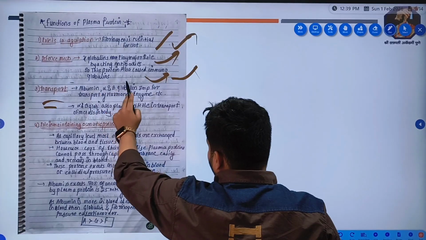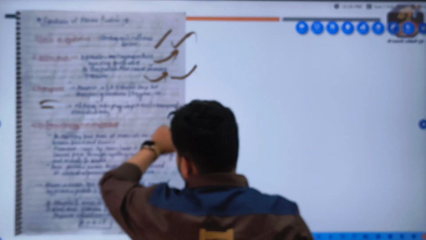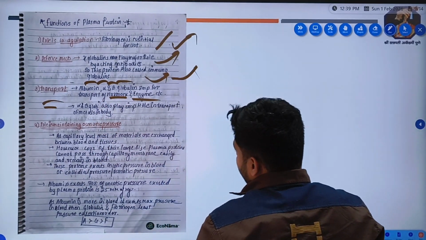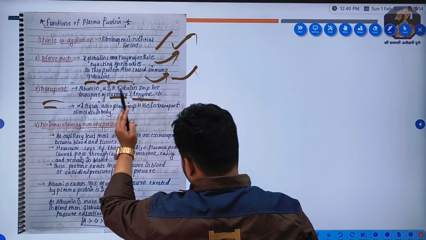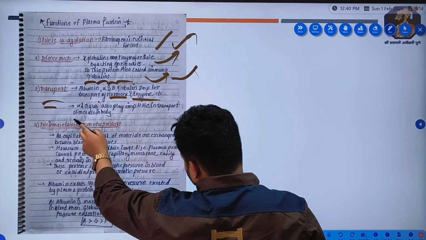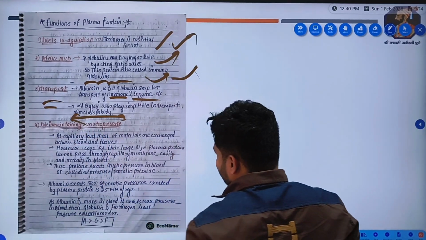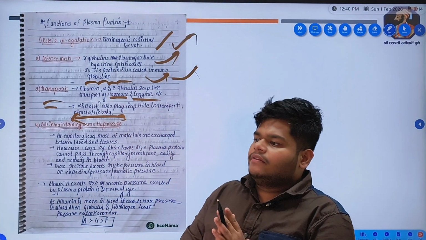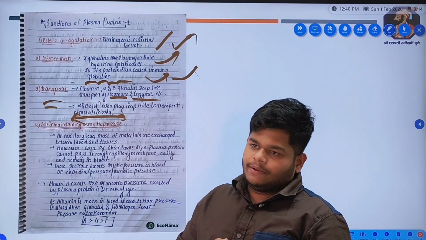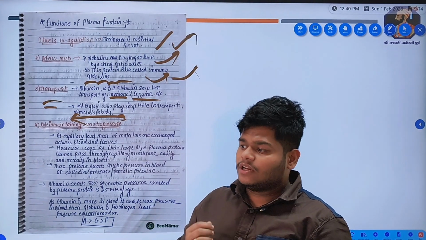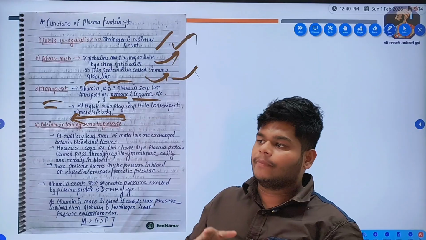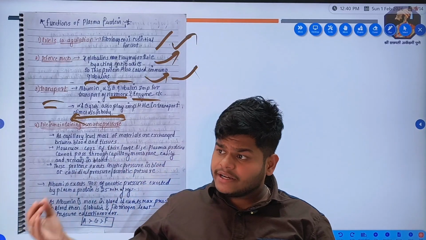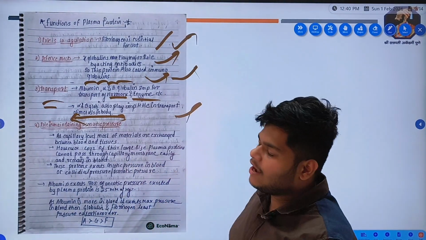Albumin and alpha and beta globulin are important for transport of hormones and enzymes. These are vectors for transportation of hormones and enzymes. And gamma and beta globulin also play an important role in transport of metals in the body. For example, when iron is needed in the body, that iron is absorbed from the intestine and transported for formation, or wherever it is needed, with the help of these alpha and beta globulins.